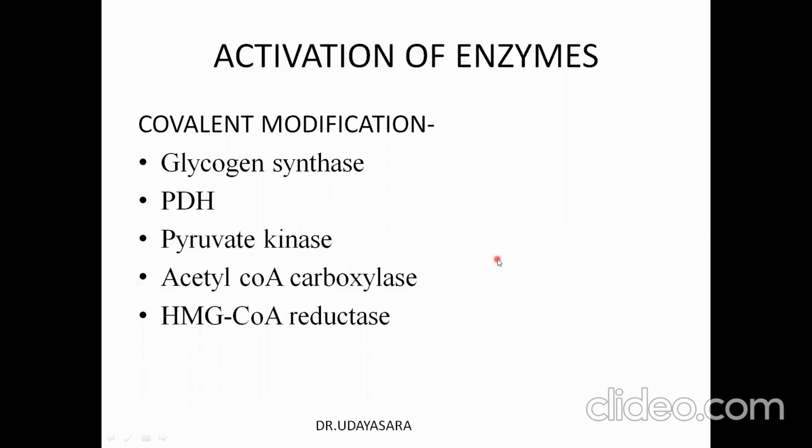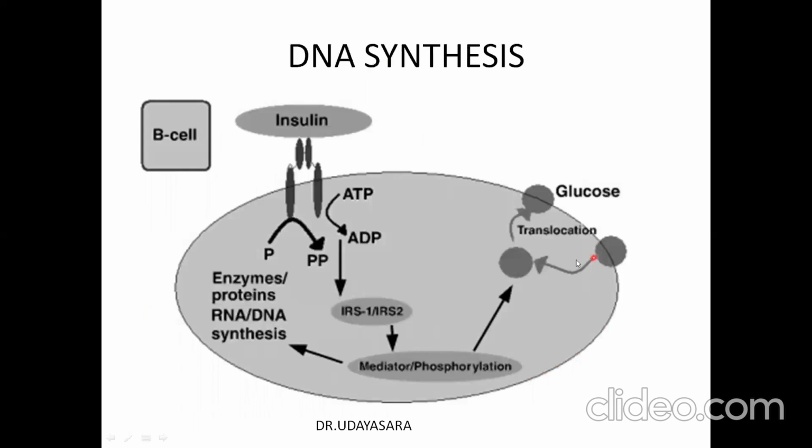The next function is it activates certain enzymes. It can covalently modify certain enzymes. Some of the enzymes are listed here: glycogen synthase, pyruvate dehydrogenase, pyruvate kinase, acetyl-CoA carboxylase, and HMG-CoA reductase. The overall effect is that it produces an anabolic effect. It also causes an increase in DNA synthesis through the IRS1 pathway.